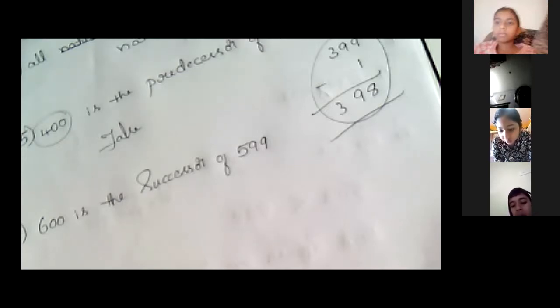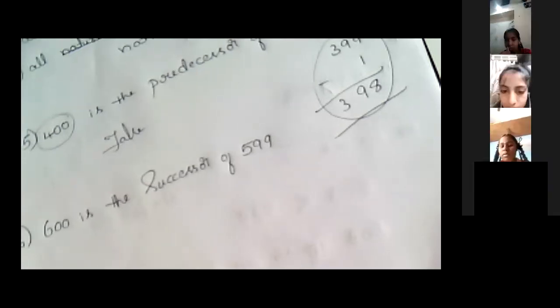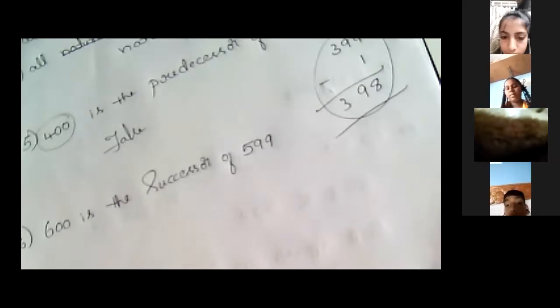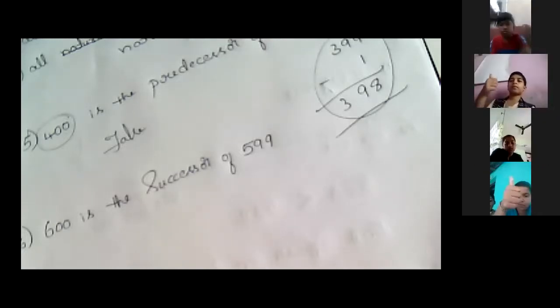Yes, Saima and Numaima, correct. Yes, Kushal, just show me the thumb. If it is true, show me the thumb. Yes, Anu, correct. Yes, Siddiq. Yes, Manoj. Manoj, sit properly. Yes, Dhruvi. Yes, Manjunath.